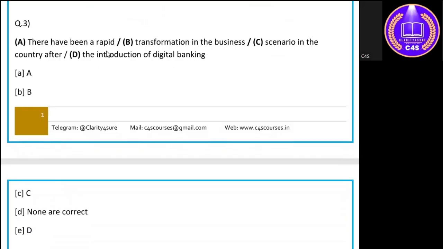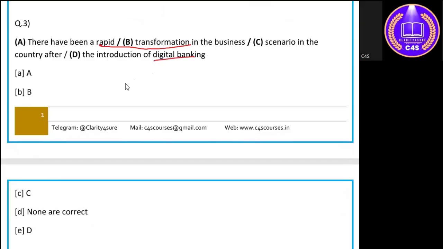There have been a rapid transformation in the business scenario in the country after the introduction of digital banking. So this sentence basically deals with the rapid transformation in the business scenario of the country, which started when digital banking came up. When we read this sentence, the main core of the subject is rapid transformation. The whole sentence is talking about the rapid transformation happening in the business scenario, right? Because of the usage of digital banking.